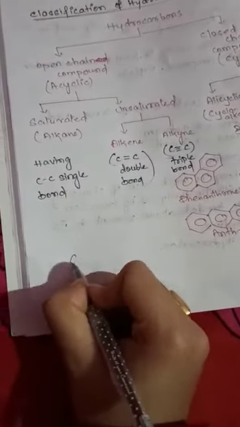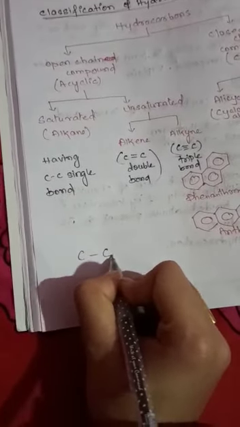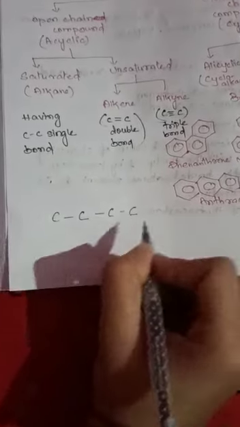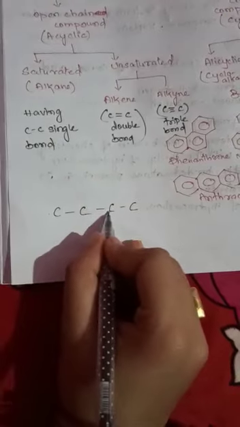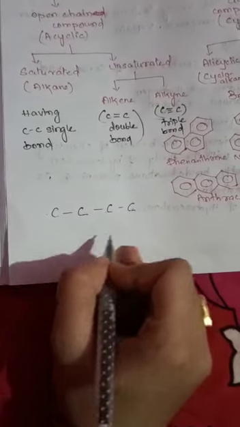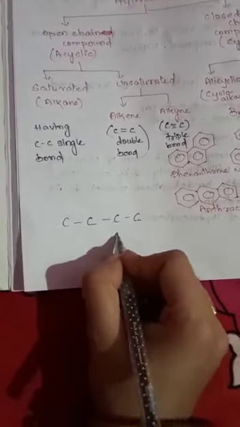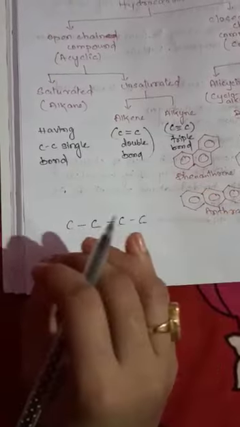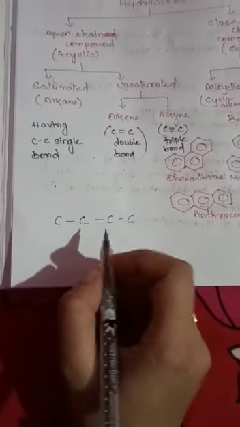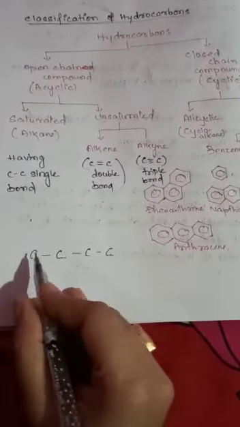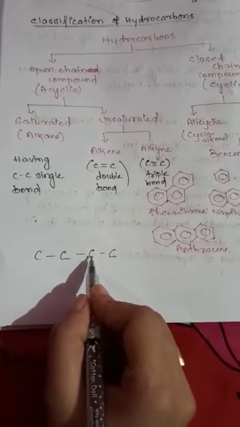If the first carbon connects with the second carbon, connects with the third carbon, connects with the fourth carbon. Here we can say the first carbon connects with the second, the second with the third, the third with the fourth. But the fourth carbon and the first carbon have no connection. This is known as an open chain compound. I will only show the carbon skeleton, no hydrogen, no complete molecule, only the skeletal structure of the compound. Similarly, a closed chain compound is when the first carbon connects to the second, connects to,